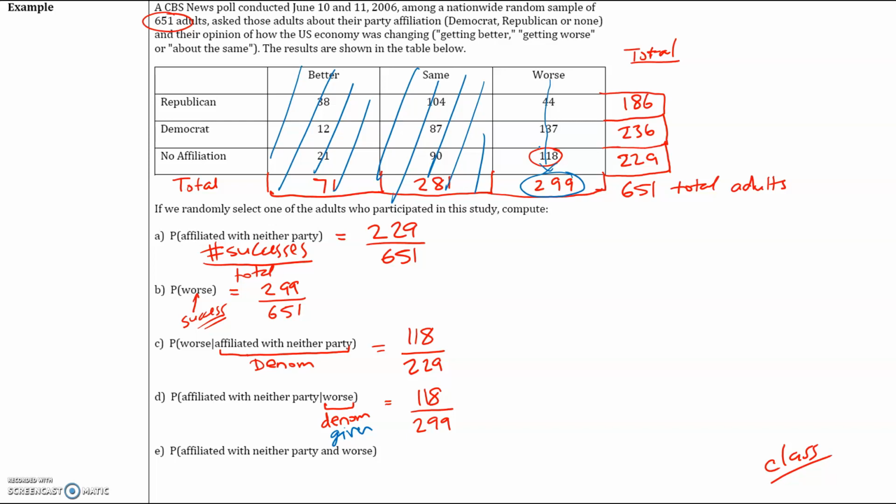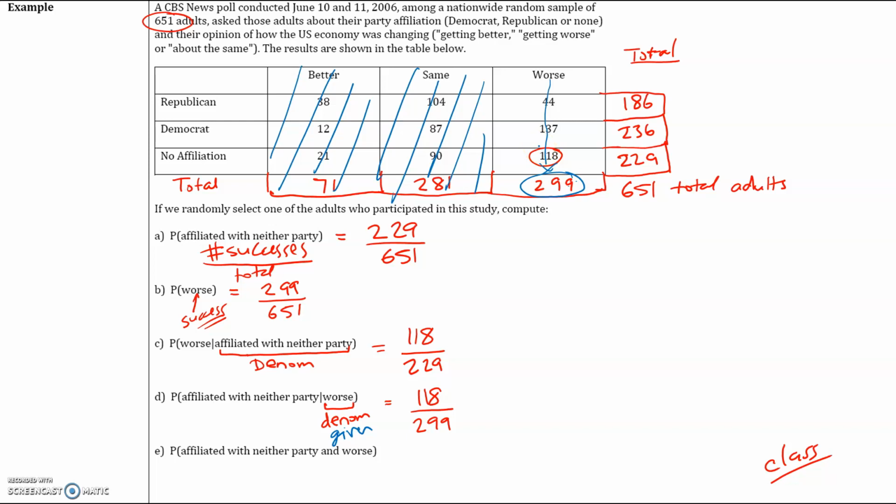Okay, let me repeat that. How many people said the economy is getting worse? That's your given, so start with that. Always start with the given. That's your denominator. That's 299. Of those 299 people, and we don't care about everybody else, we're only going to care about the people who said the economy is getting worse. Of those 299 people, how many of them have no affiliation? And that's going to be 118.